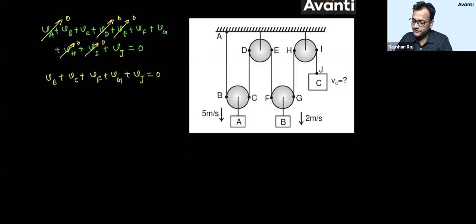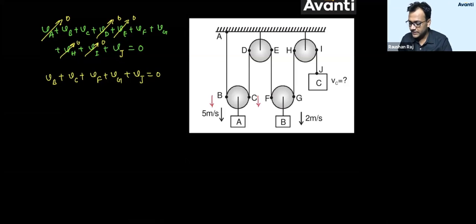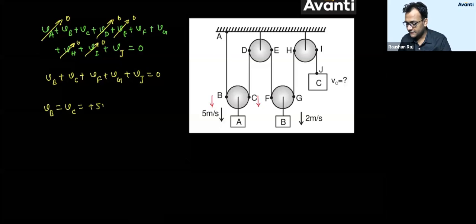But in which direction will VB and VC be? Let us see which direction. VB will be in downward direction, VC will be in downward direction. Now let me write this, VB and VC is equal to, can I write plus 5 meters per second? Why plus 5 meters per second?